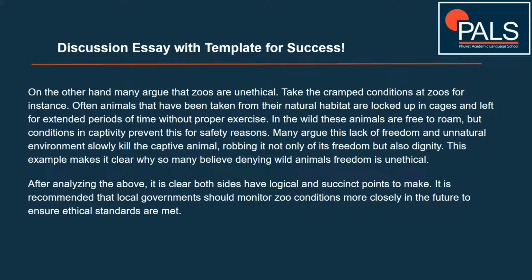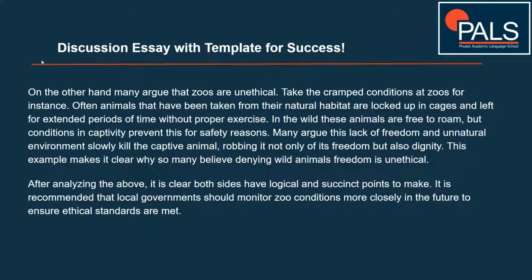Many argue this lack of freedom and unnatural environment slowly kill the captive animal, robbing it not only of its freedom but also its dignity. This example makes it clear why so many people believe denying wild animals freedom is unethical. Conclusion. After analysing the above, it is clear both sides have logical and succinct points to make. It is recommended that local governments should monitor zoo conditions more closely in the future to ensure ethical standards are met. Okay, so there we have it.